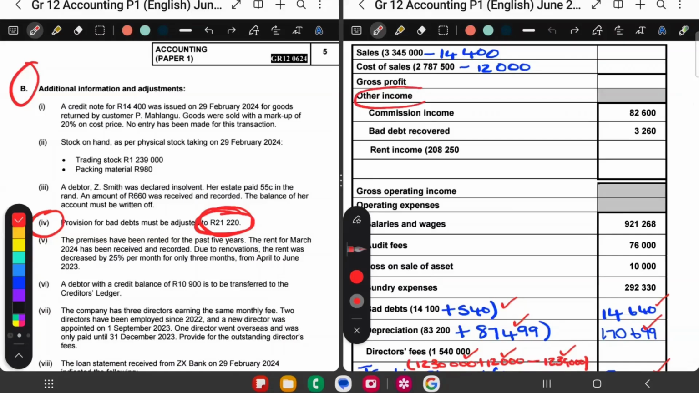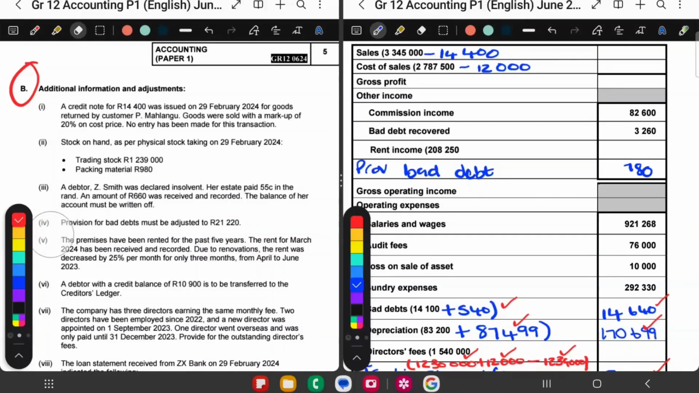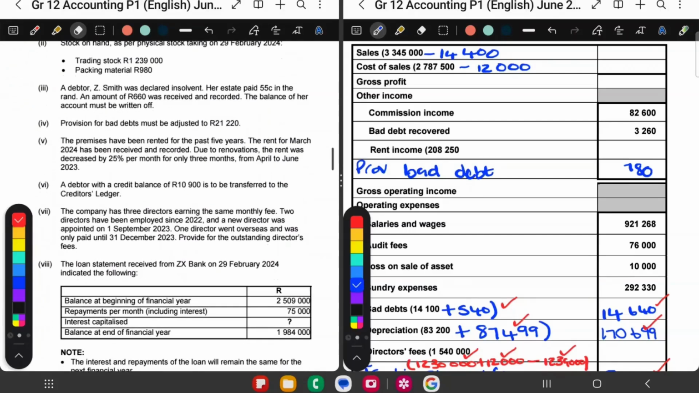So I'm going to go to other operating income over there, and I'm going to fill in here provision for bad debt. And this amount over here is 780. Okay? And that's the only thing I'm going to do to that adjustment over there. Nothing else for the balance sheet. Okay, let's look at the next adjustment.